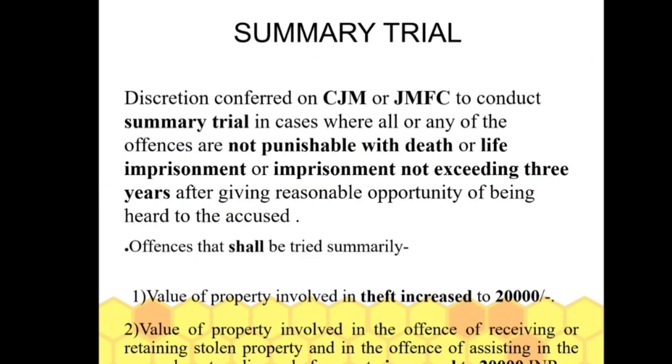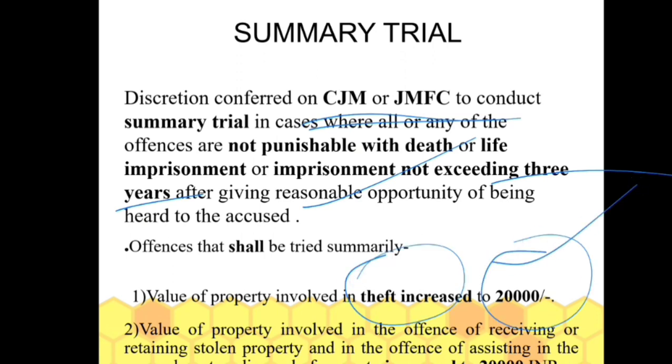Now discretion is conferred on the CJM and JMFC to decide whether a summary trial should be conducted in cases where the punishment is not exceeding 3 years. In those cases, after giving the accused an opportunity, the court can decide to try the accused summarily. Also, where the value of property in cases of theft was 2,000 earlier, it has now been changed to 20,000, and the value is also 20,000 in the offence of receiving or retaining stolen property or assisting in its commission. The screen is not showing the whole provision here, but it is also 20,000 in this clause as well.